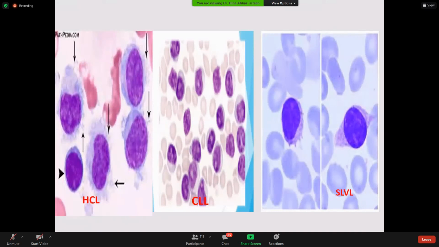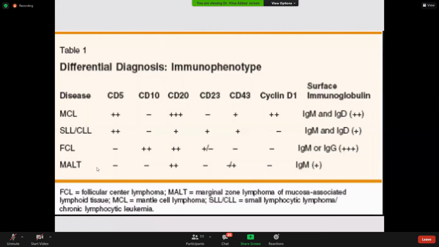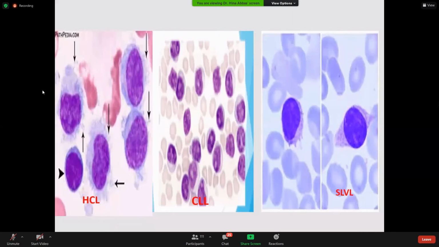Now this is a hairy cell. This is easy to identify on the blood film because these cells have abundant cytoplasm. They have less clumped chromatin, sometimes prominent nuclei, but the most classical feature is the hairy projections. You could find hair-like projections coming out of the cytoplasm like this, hairy. That's why it is called hairy cell leukemia.